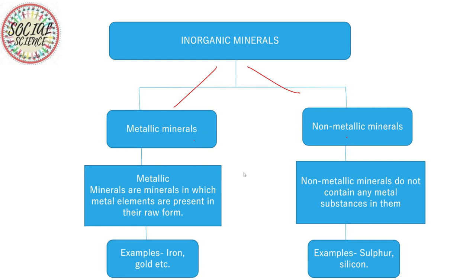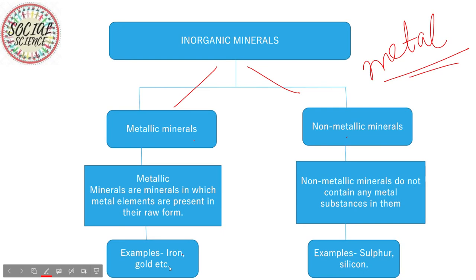Metallic minerals are those in which metal elements are present in the raw form, but in non-metallic minerals there is no metal found. You may know the metallic minerals because they have the metal properties you have studied in your previous classes. Examples of metallic minerals are iron and gold, while examples of non-metallic minerals are sulfur and silicon.